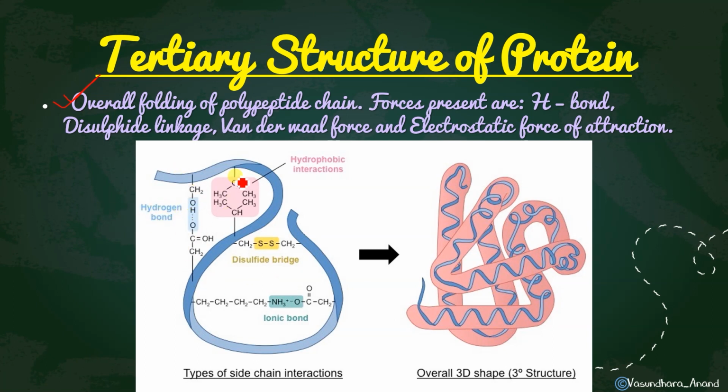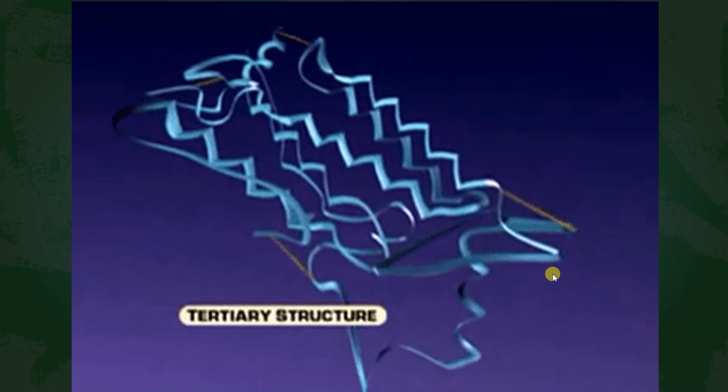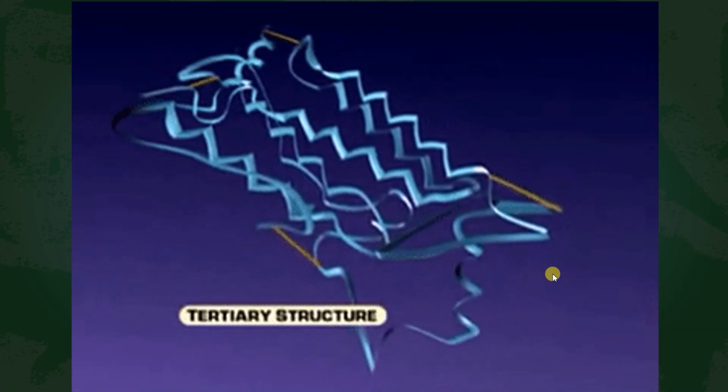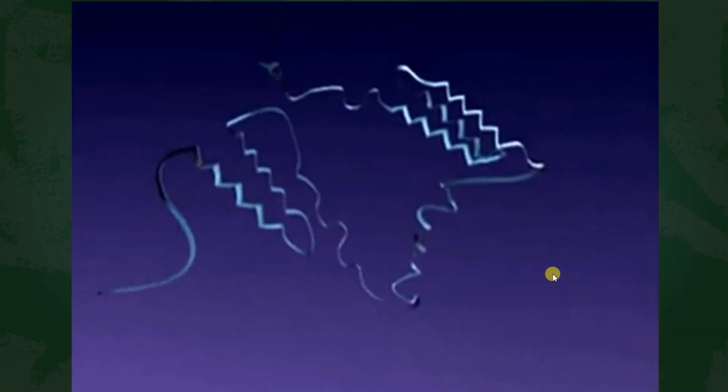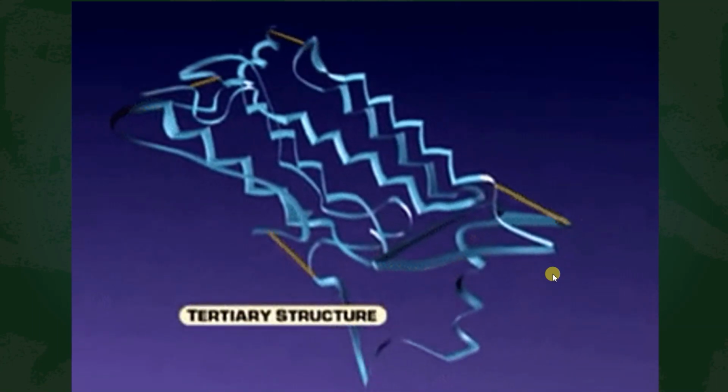So these steps will lead to this type of structure, a 3D structure, that means so coiled. You can see that earlier it is coiled inside, and then this one is also coiled. So it is a little coiled, a little more coiled. Now you can see that this was the secondary structure, and now it is going to be coiled again and again, and this will form the tertiary structure. I hope it is clear. Yes, secondary structure of protein, and now it is tertiary structure of protein.